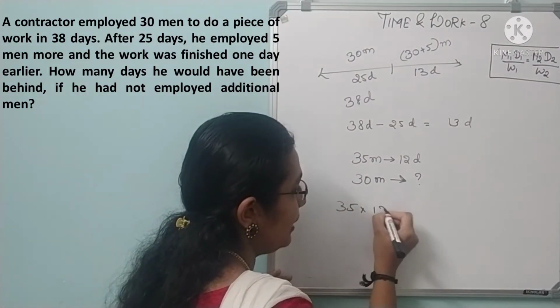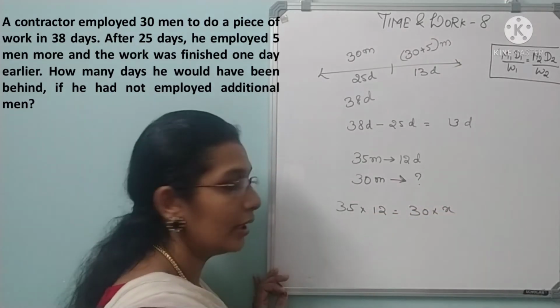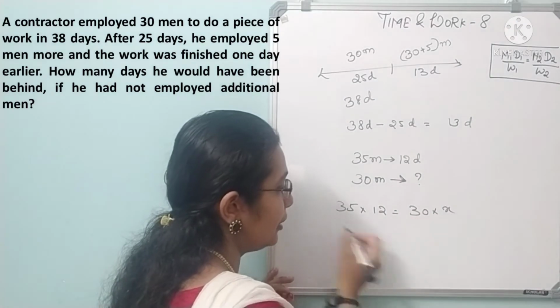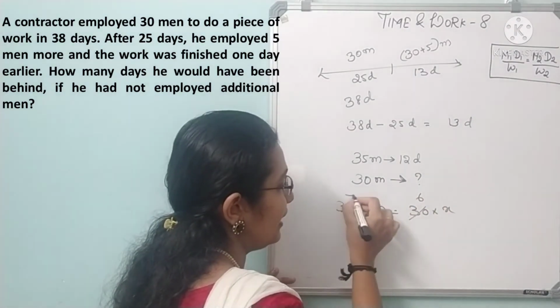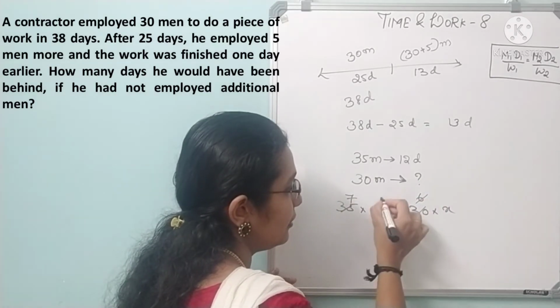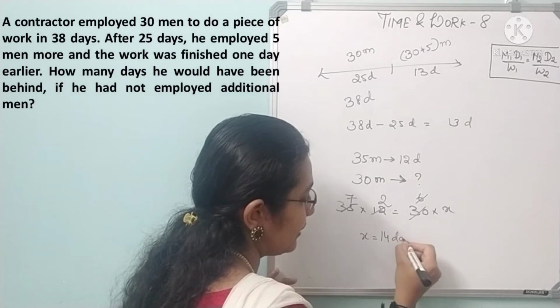35 into 12 is equal to 30 into x. Correct? So taking 30 to this side, or you can cancel like this. 5 6s are 30, 5 7s are 35, 6 2s are 12. So x is equal to 14 days.